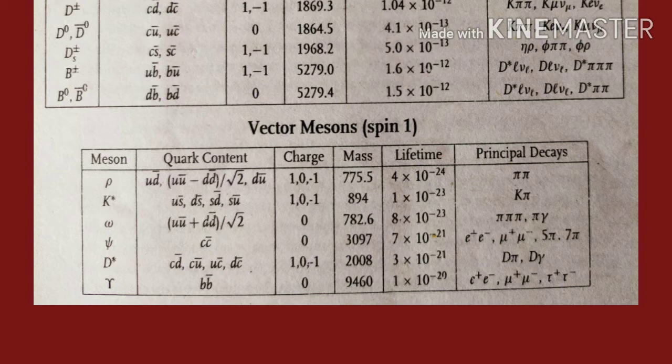Next we have 4 D star mesons, and out of 4, 2 are D star plus and D star minus, and they are antiparticles of each other, and their compositions are given by c d bar and the last one d c bar. And the 2 are D star 0 and D star 0 bar, and they are also antiparticles of each other, and their compositions are c u bar and u c bar. The middle two compositions are the compositions of these two particles. And next we have upsilon. Upsilon is b b bar, that means the composition of bottom quark and the anti-bottom quark, and this is the antiparticle of itself.